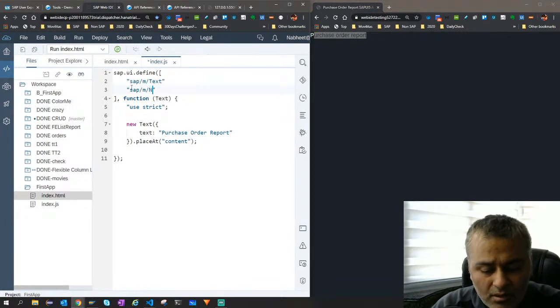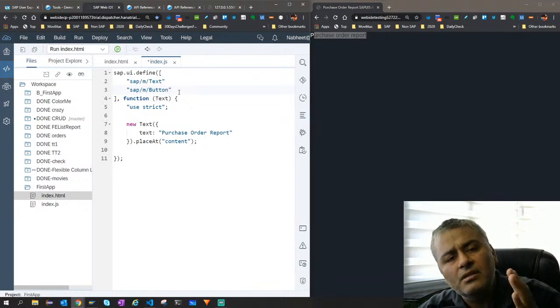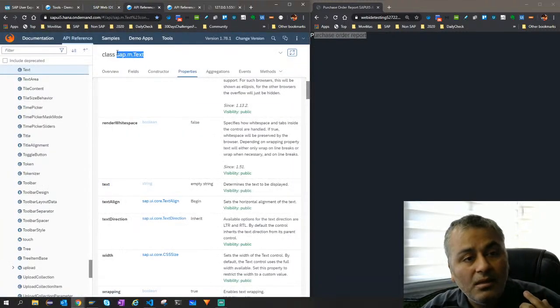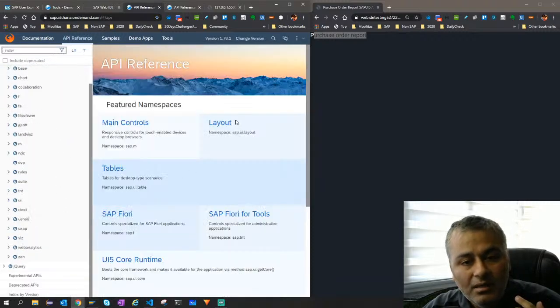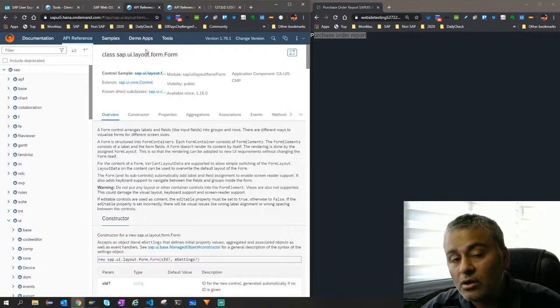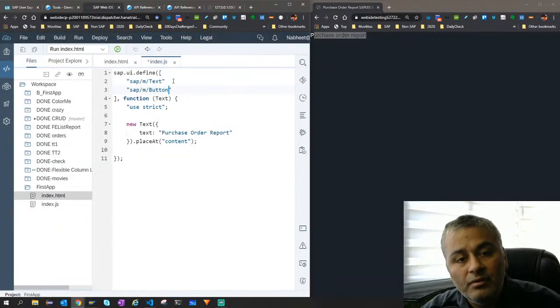And this thing always confused me. For some it is sap/m/button, for some it is sap/ui/something. Why is it this? That is where this class helped me, sap/m/text, right? And for example, if I check layout, and in case I need to use this control form, I need to say sap/ replace dot with slash, right? Whatever module you want to use, you need to define it as a dependency, right? That this module index.js, whose name is not defined, needs so and so module to perform.